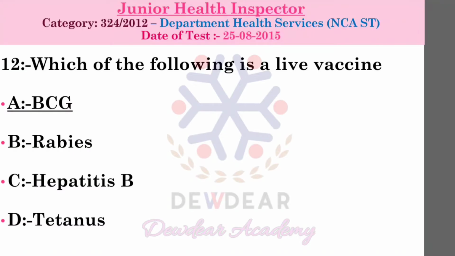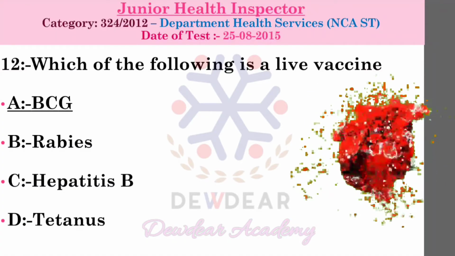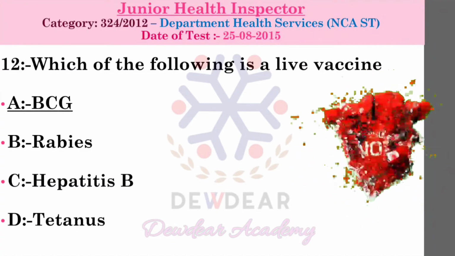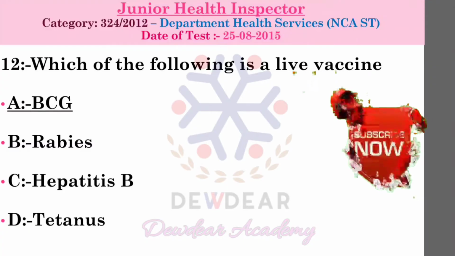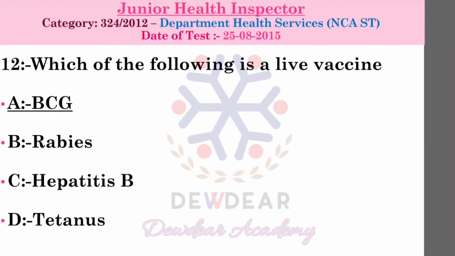The dose is 0.05 ml at birth, then 0.1 ml at 1 year and for all ages. It is administered on the skin over left deltoid muscle.